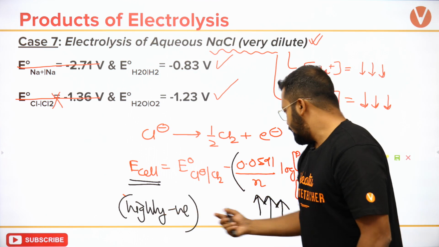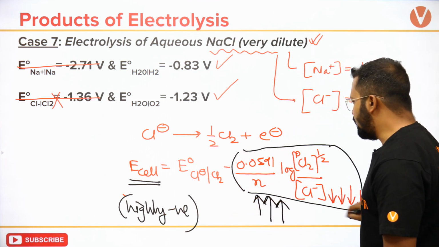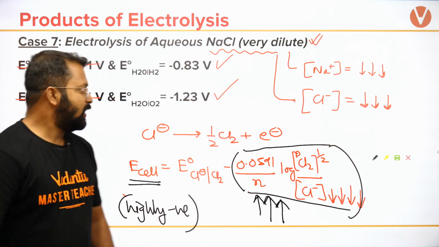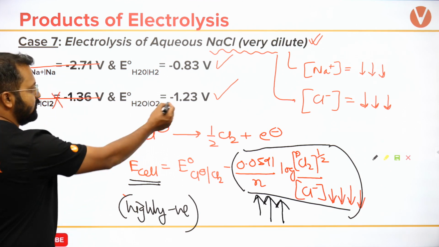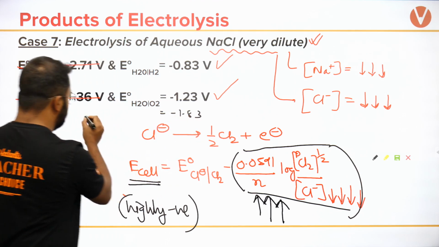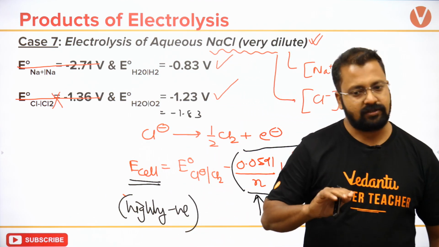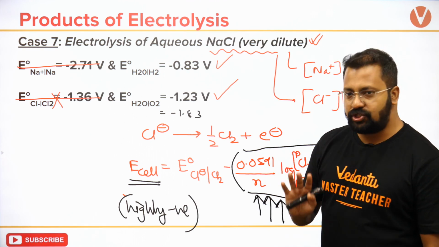देख लो, if this value is very low, this whole value will be very high and this E cell will be highly negative. It is a highly negative value and this adjusted value is minus 1.83 and this could be even more than 3 volts, 4 volts के ऊपर चला जा सकता है. So which would now be favored if I use the concept of potentials?